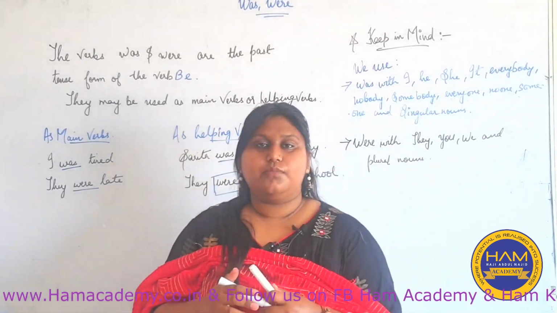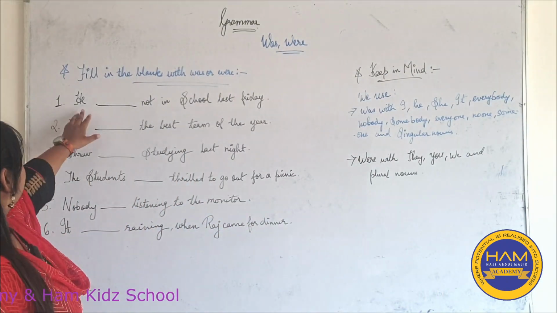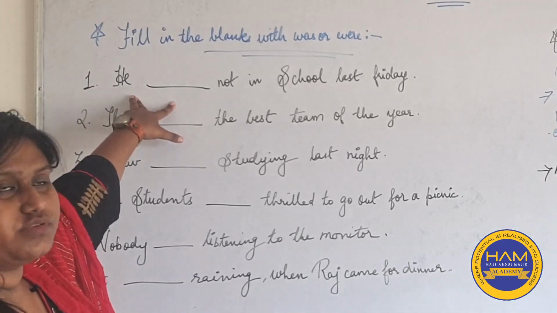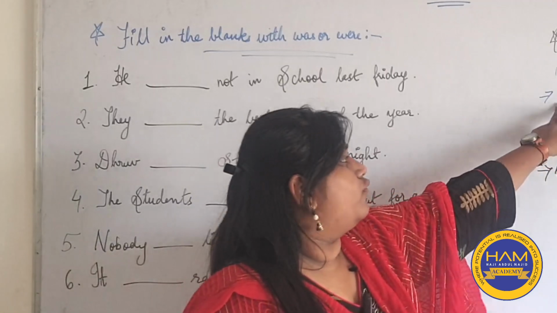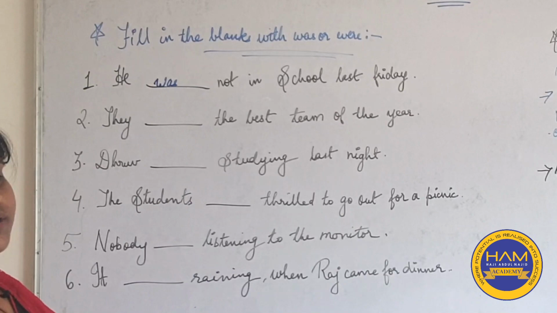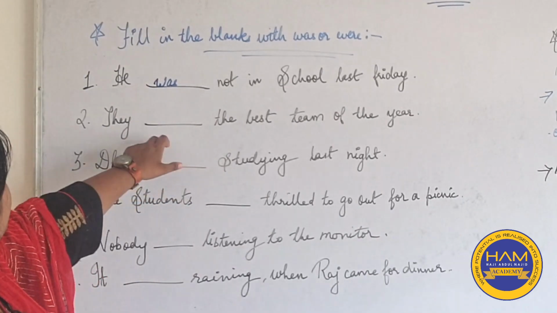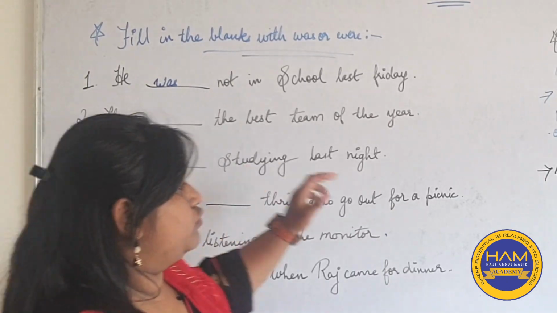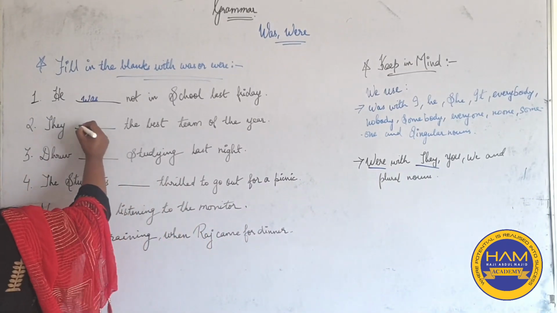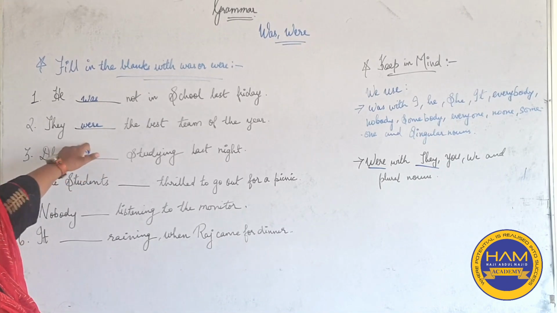Now let us practice some questions. So fill in the blanks with was or were. Here he dash not in school last Friday. What we use with he? We use was with he. So we'll write he was not in school last Friday. They dash the best team of the year. What do we use with they? We use were with they. So we'll write here were. They were the best team of the year.